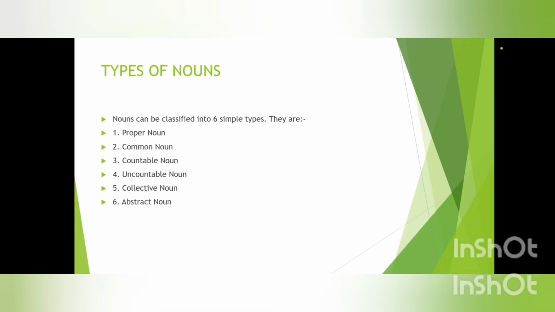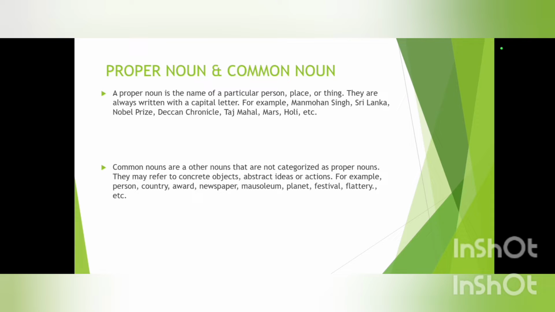Now let's get into the types of nouns. Types of nouns are of 6 simple forms. They are proper noun, common noun, countable noun, uncountable noun, collective noun, and lastly abstract noun. Let's get to know about proper noun first.